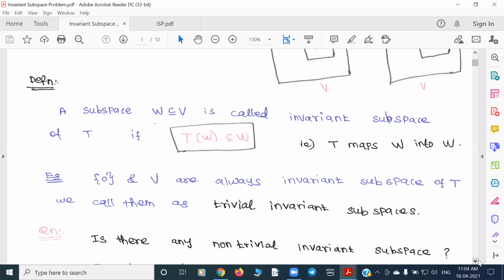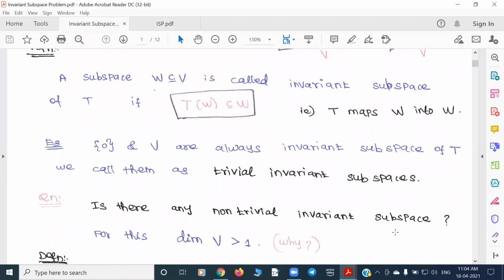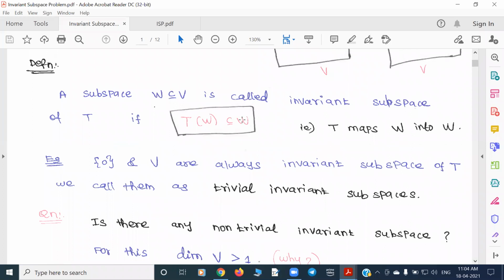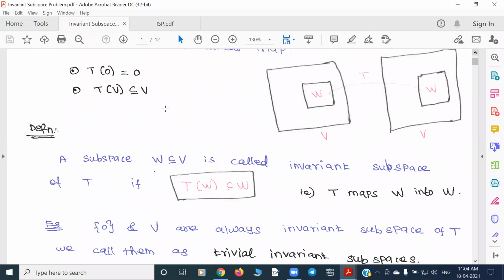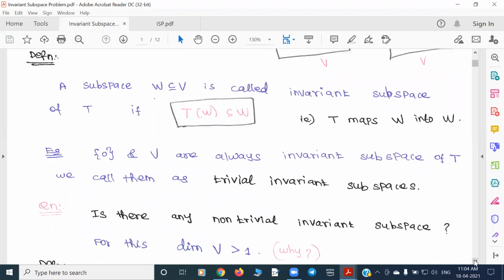So the next natural question is: is there any other non-trivial invariant subspace? For this, we have to assume the dimension of the vector space is more than one. If the dimension is one, then we can't have any proper subspace, because we expect W to be other than 0 and V. So the dimension of V should be at least 2, so that we can have some proper subspace.